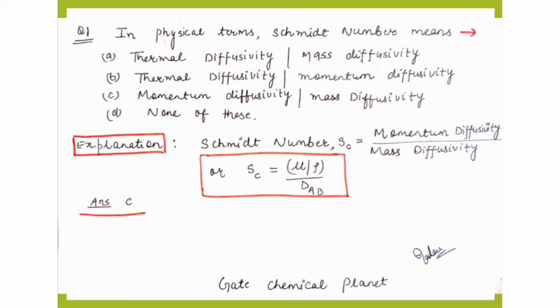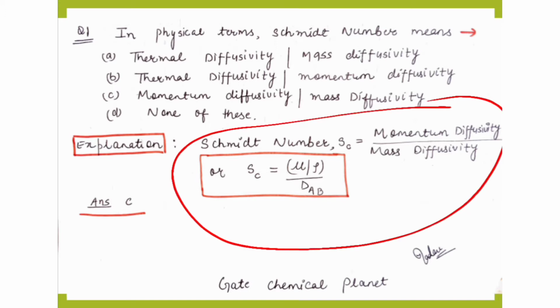Question number 1: in physical terms, the Schmidt number means? So how will we choose the proper answer, as 4 options are given here? As we know, the Schmidt number is equal to the momentum diffusivity to the mass diffusivity. We can also write it as mu by rho divided by DAB. So here option C is correct. It is equal to the momentum diffusivity to the mass diffusivity.